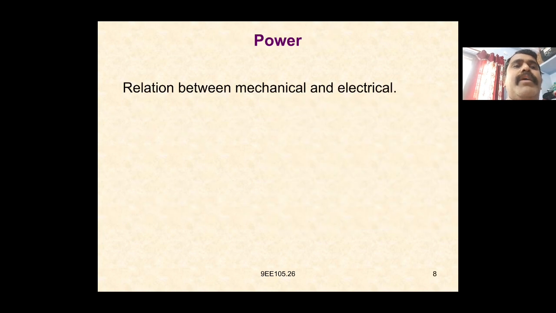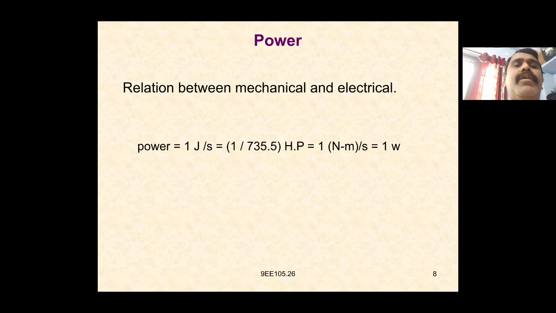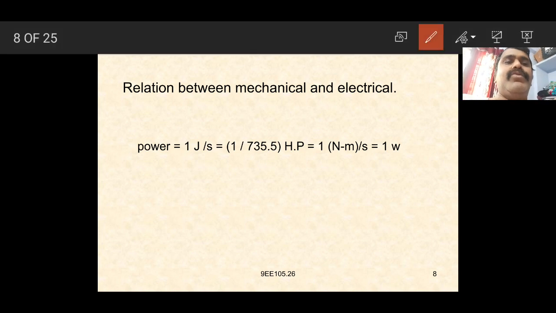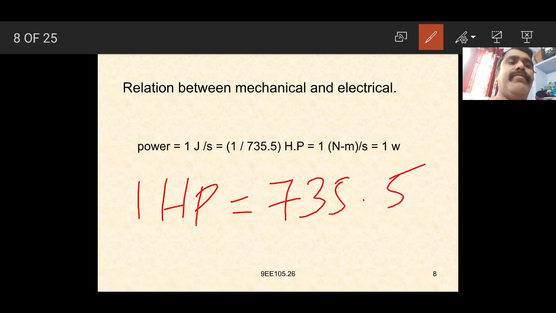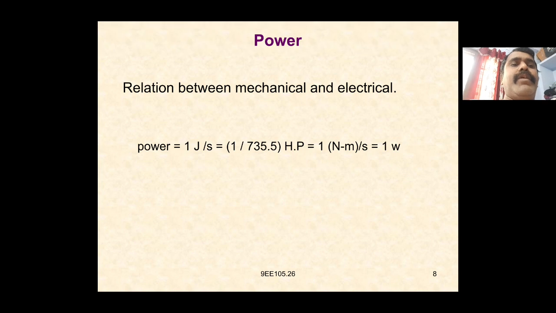The relation between mechanical and electrical: the power P is equal to 1 joule per second, which is equal to 1 divided by 735.5 HP. So 1 HP is equal to 735.5 watts, which is equal to 1 Newton meter per second, which is equal to 1 watt. We can define this as 1 joule per second. So the power is measured in watts.